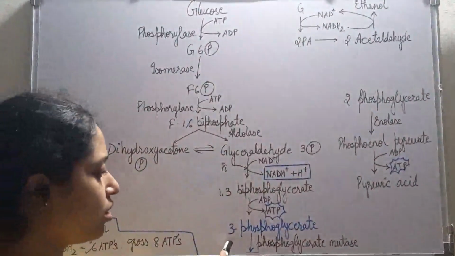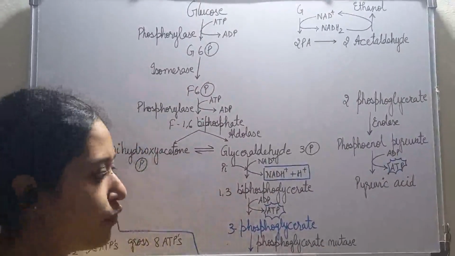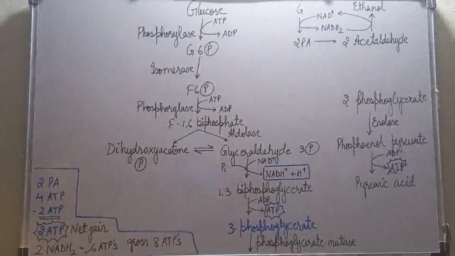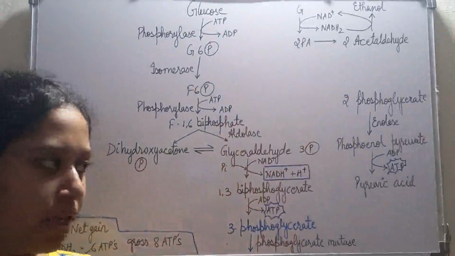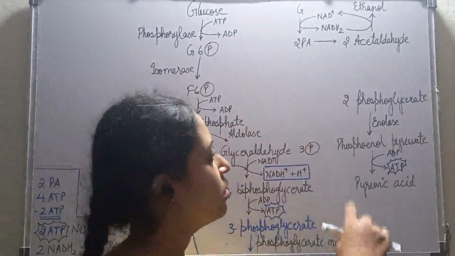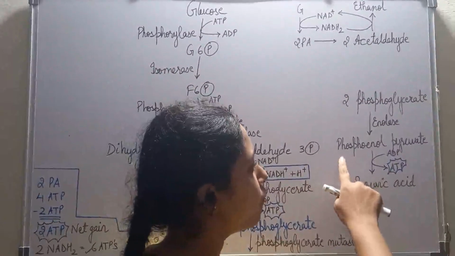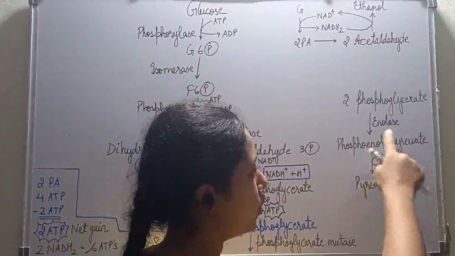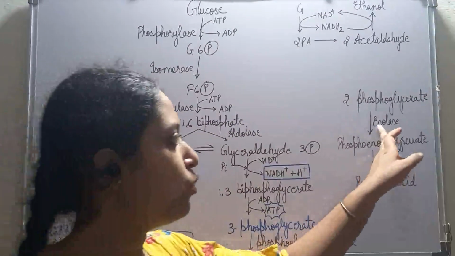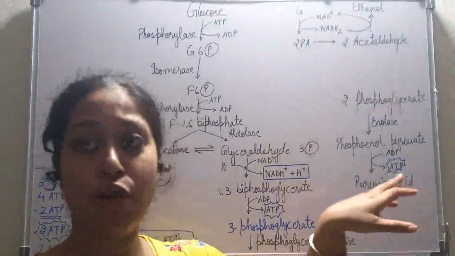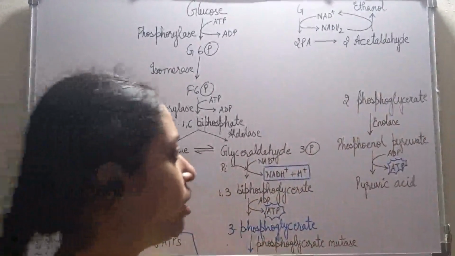And this occurs with the help of an enzyme, phosphoglycerate mutase. Phosphoglycerate mutase just changes the position of the phosphate group from the 3 carbon atom to the 2 carbon atom. Now this 2-phosphoglycerate will convert into phosphoenol pyruvate with the help of an enzyme, enolase. See, this enolase is helping in the addition of an enol group to this 2-phosphoglycerate. Hence, a new compound is formed.